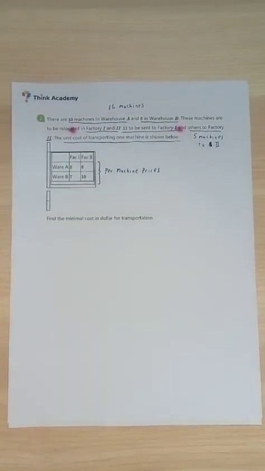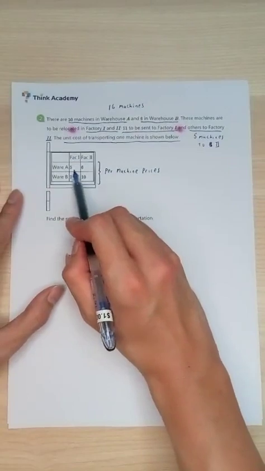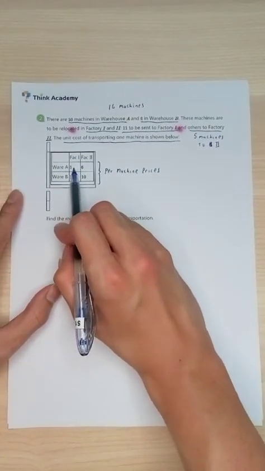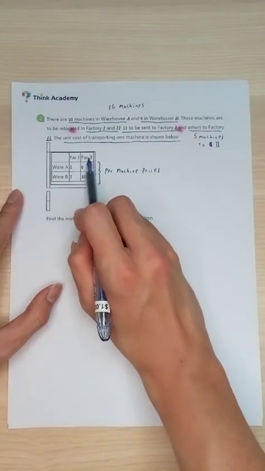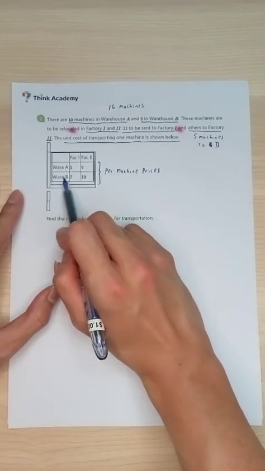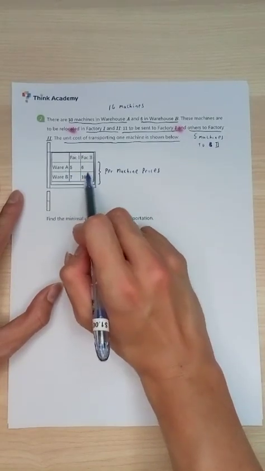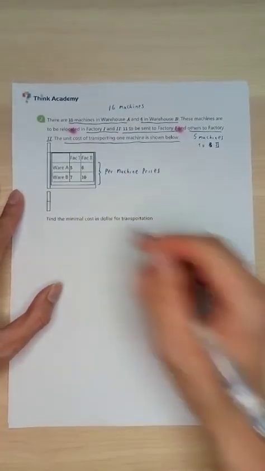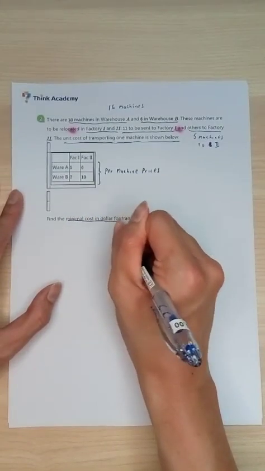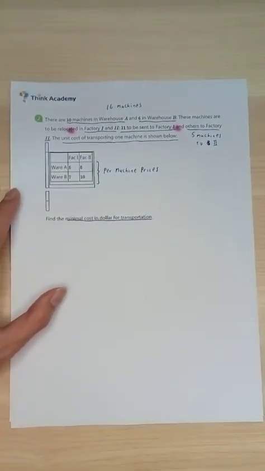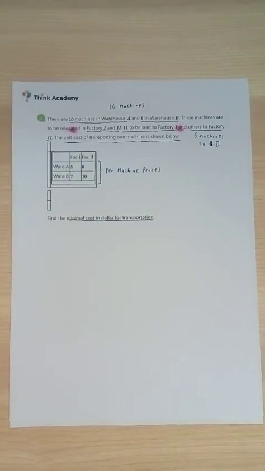Now, per machine prices, so one machine, warehouse A to factory 1, $5. Warehouse A to factory 2, $6. Warehouse B to factory 1, $7. Warehouse B to factory 2, $10. We want to find the minimum cost in dollars for the transportation. So we have to find the minimum transportation cost needed to deliver all the machines to their respective factories.